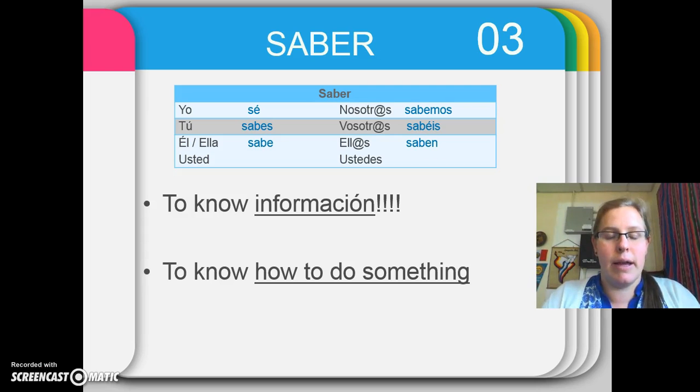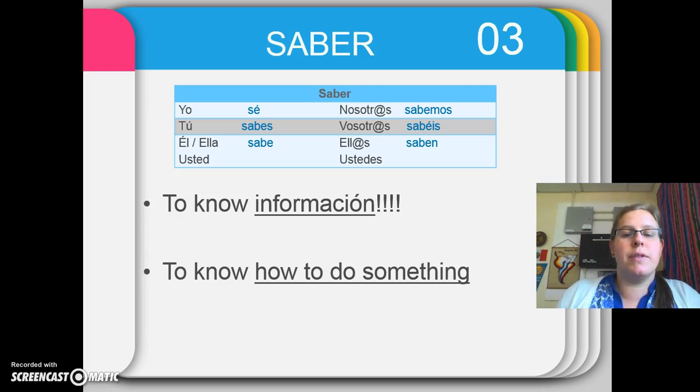So we'll start with saber. These are the forms of saber. You'll want to pause this and jot this down. Pay close attention to the yo form. It is irregular. Sounds goofy, yo sé. So short, right?